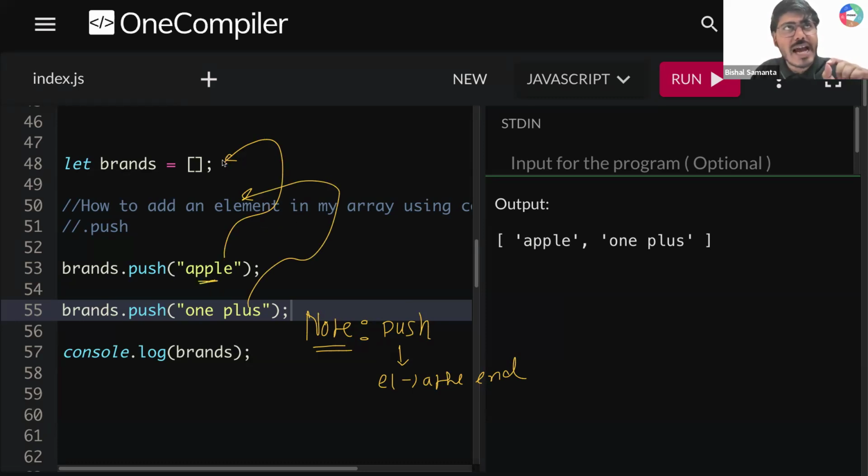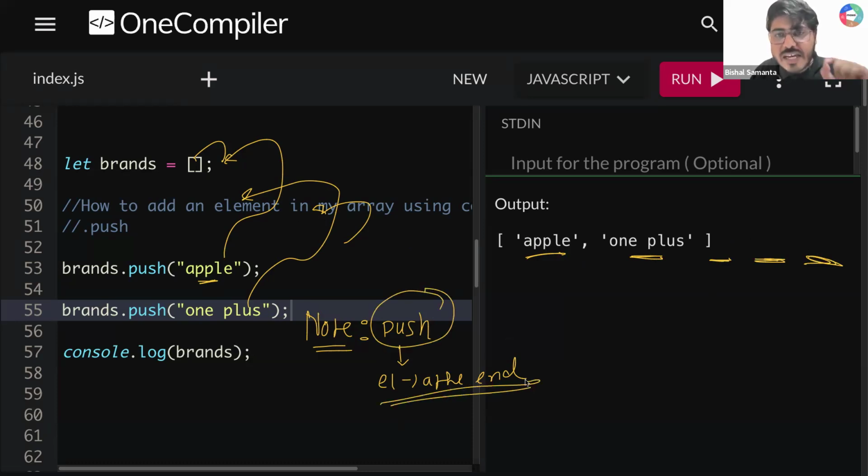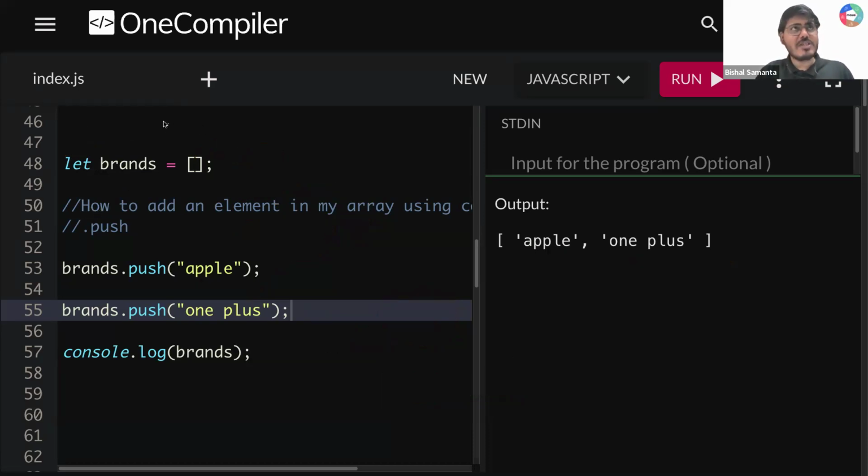First apple, it will add at the end. After that OnePlus, it will add at the end. That is why you are getting apple, after that OnePlus. If you add something else, it will be added at the end. So this push method will add the element at the end of your array. This is point number one. Is that clear? Can you quickly type one? Is this point clear? Okay. Now second point. You might have some questions, sir.